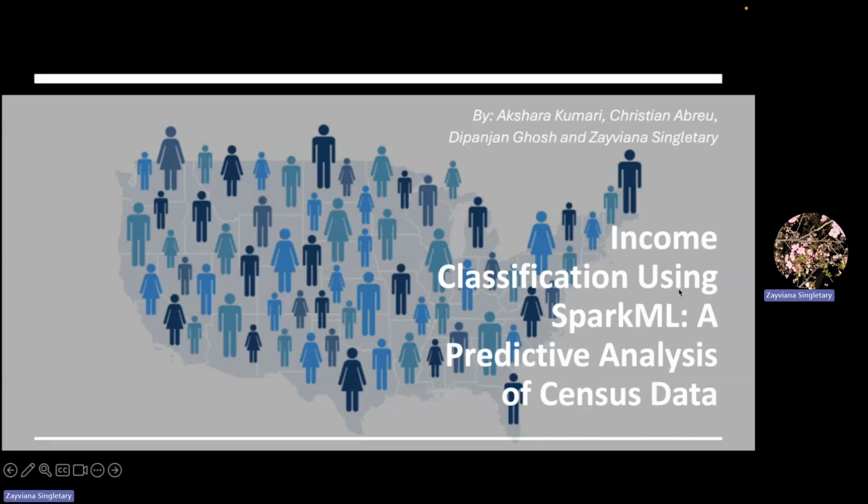Hi everyone and welcome to our final presentation, Income Classification using SparkML, a predictive analysis of census data. This project was completed by Akshar Kumari, Krishnaburo, Dipanjan Ghosh, and myself, Xavier Singletary. In the next few minutes, we'll talk you through how we use Spark to clean data, analyze patterns, and build models that predict income categories.